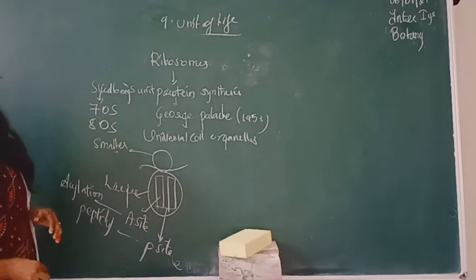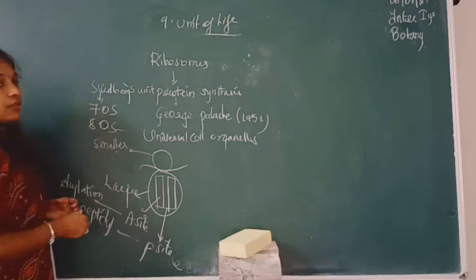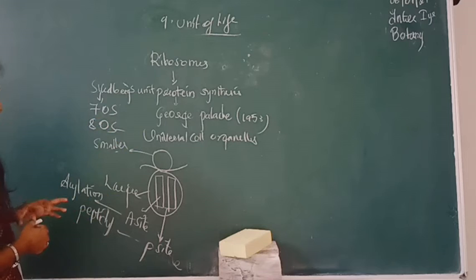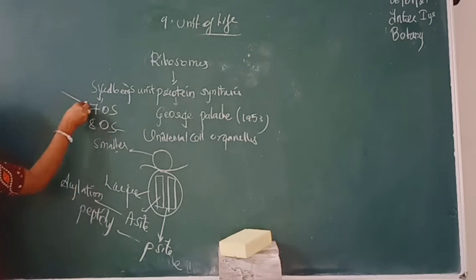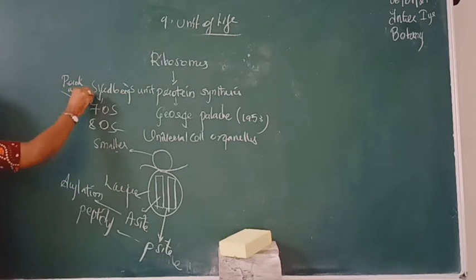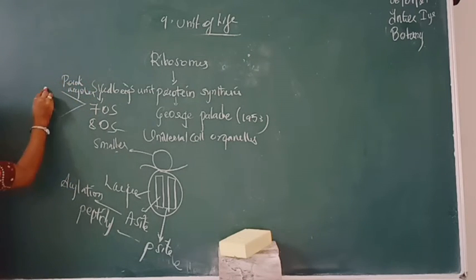The 70S type is usually seen in prokaryotic cells, and the smaller subunit of 70S is 30S and the larger subunit is 50S.